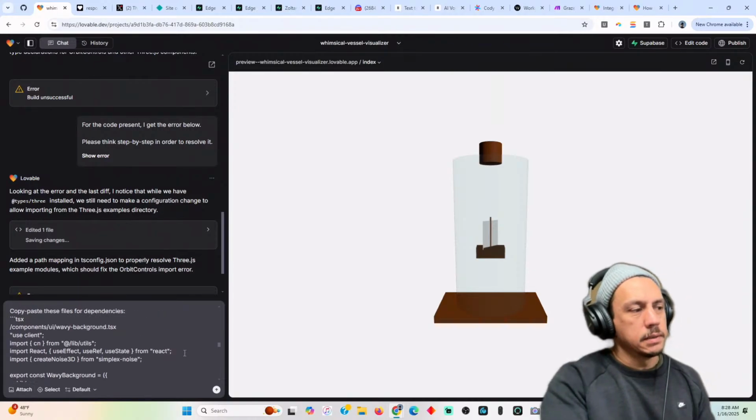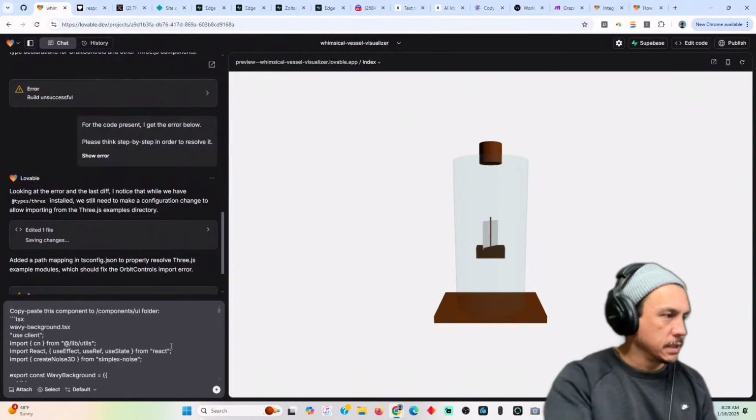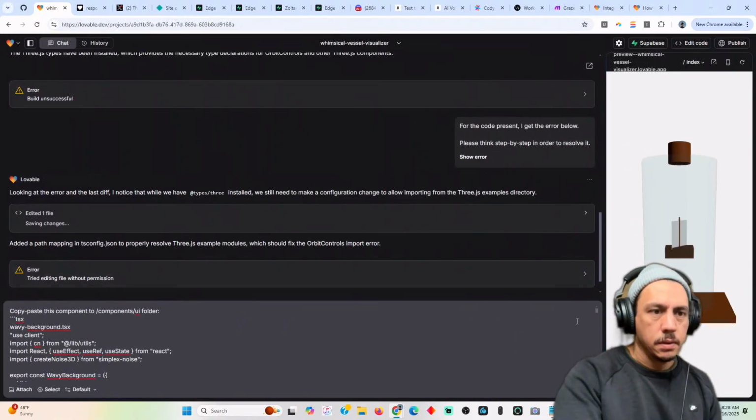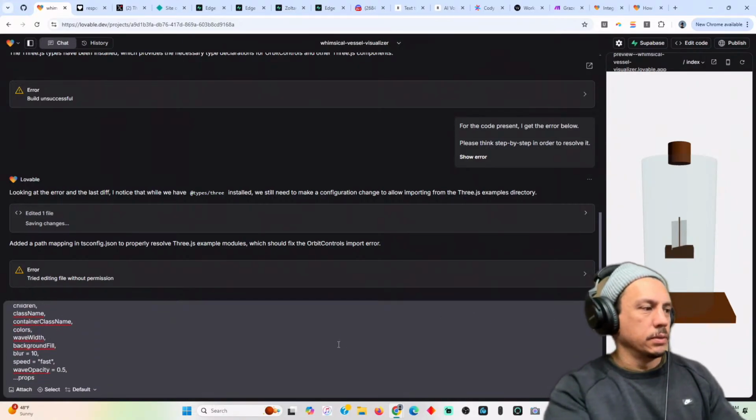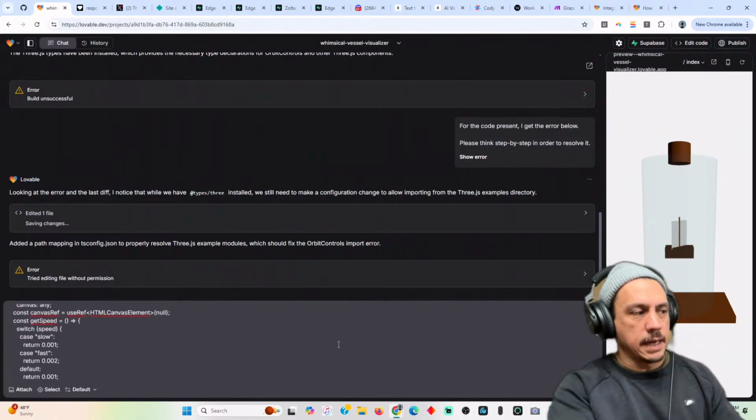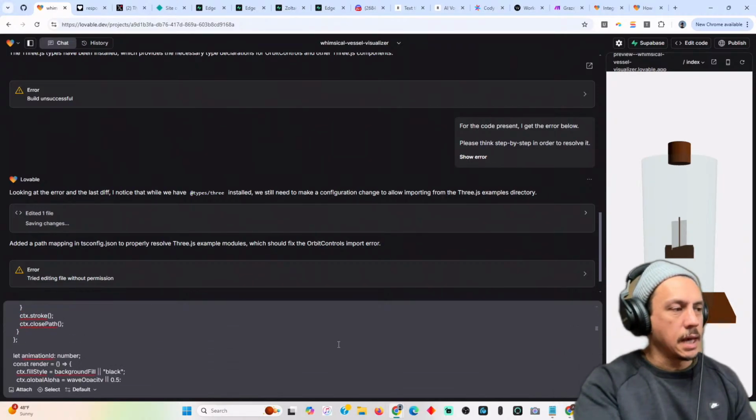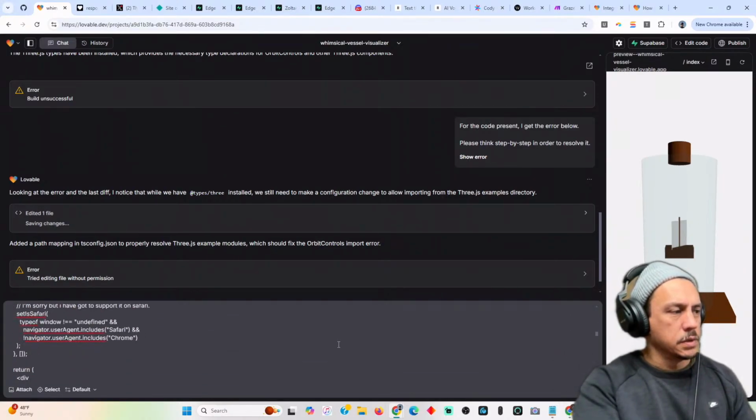So let's look at this prompt, because it's pretty huge. Copy paste this component, so it's got all the settings. This is basically everything that was copied from 21st Dev.